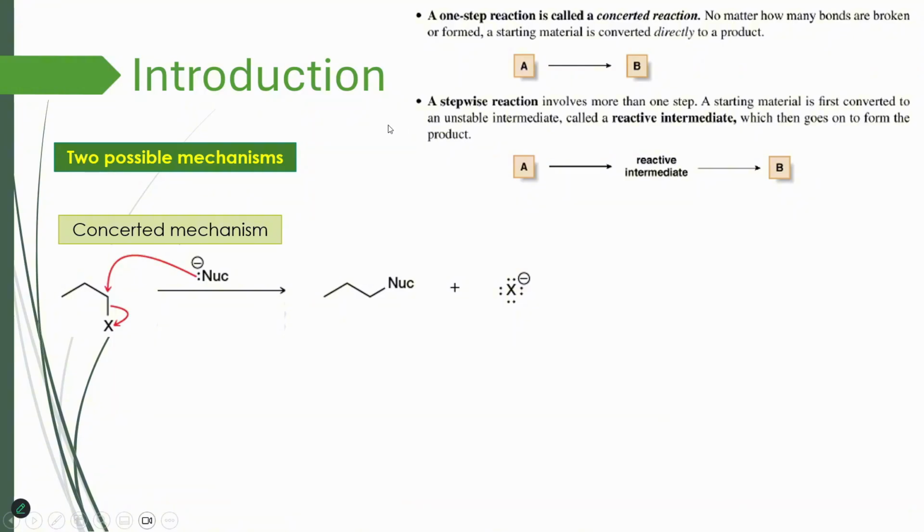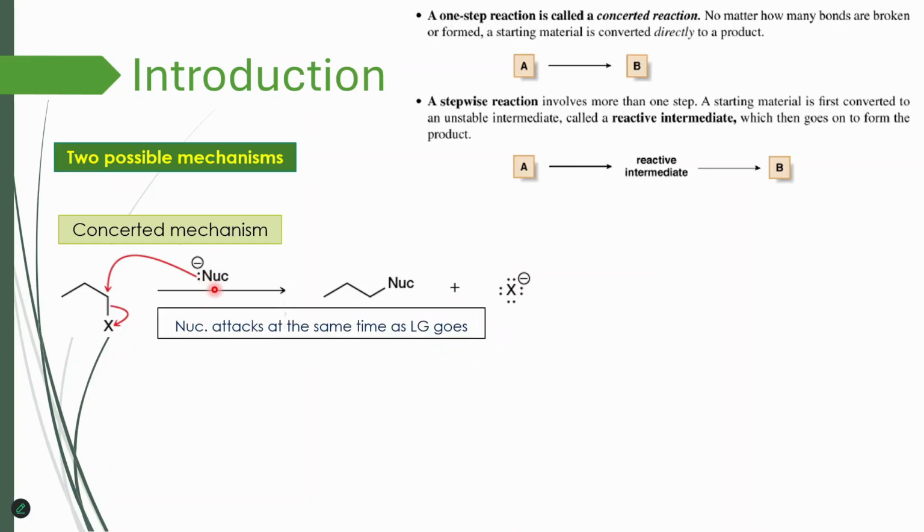And by the way, the definition of concerted, we have introduced it in the previous session, where concerted reaction is one step and the processes in that step happen simultaneously. So basically concerted means simultaneous, at the same time, synchronous. On the other hand, stepwise reaction goes through the formation of reactive intermediates, and these reactive intermediates could be radicals, carbocations, or carbanions. So first possible mechanism that could be proposed for any substitution reaction is concerted mechanism, where nucleophile attacks at the same time the leaving group goes.